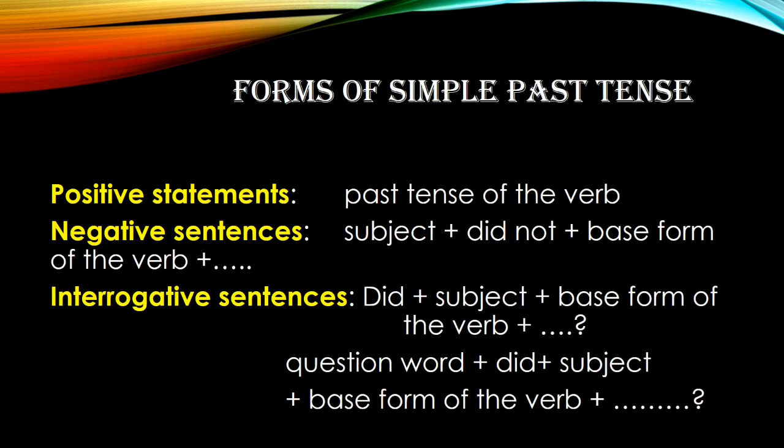Now, forms of simple past tense. There are three forms in which the simple past tense is observed: in positive statements, in negative sentences, and in interrogative sentences. In positive statements, we find the simple past tense of the verb. In negative sentences, the structure will be subject plus did not plus the base form of the verb plus the rest of the sentence. In interrogative sentences, we begin with did plus subject plus base form of the verb plus the rest of the sentence followed by a question mark.